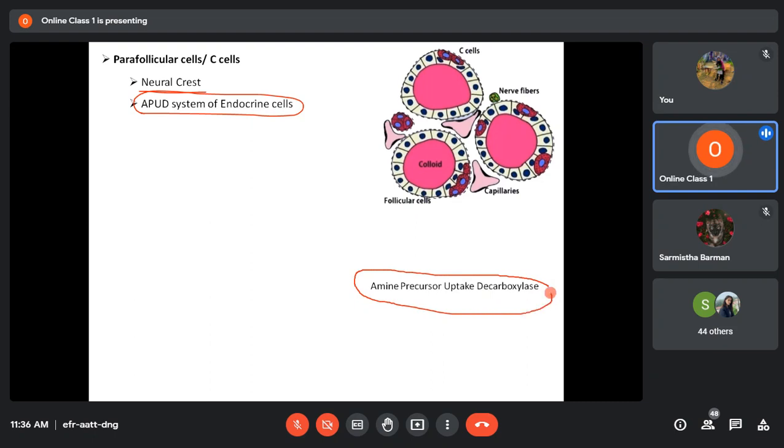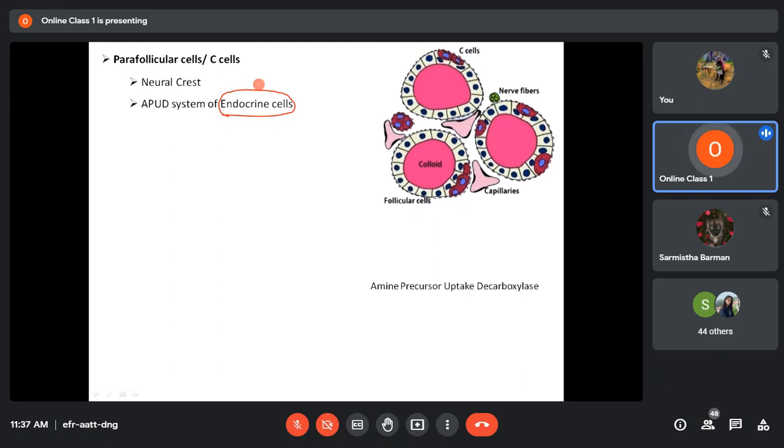The endocrine glands are widely distributed, and different endocrine glands produce different types of hormones. But a few endocrine glands have a common characteristic.